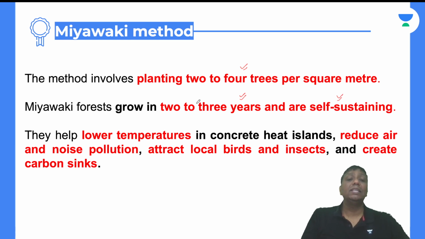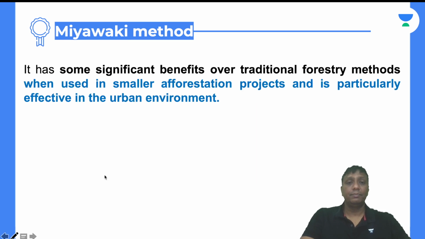When the rich forest and plantation are there, definitely the temperature will not be high, for example in heat island areas where the temperature increases in summer. It will also reduce air and noise pollution, because the trees work as a barrier for noise and all. They attract local birds and insects for their own breeding also. And apart from this, these plants as they increase will absorb more and more carbon dioxide, so they work as a carbon sink.